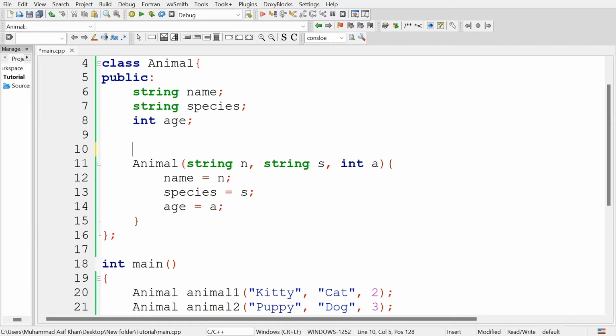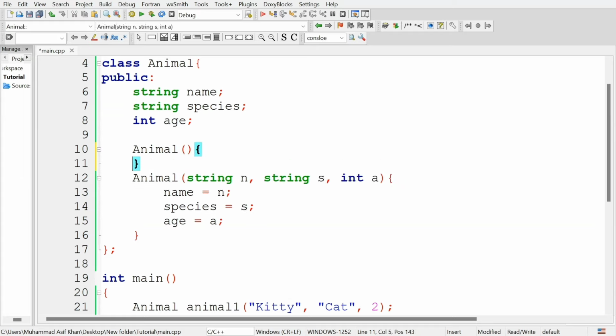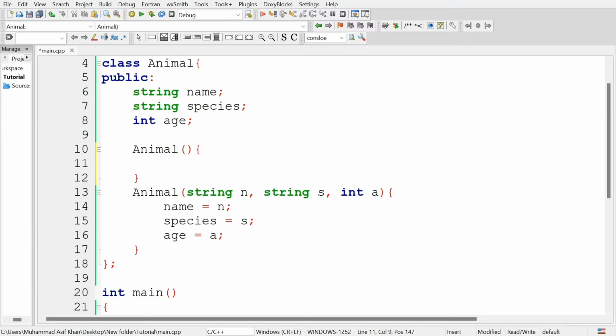The name of the constructor is similar to the name of the class, and there are no parameters for this constructor, as we will create an object and will not initialize its attributes at the time of declaration.